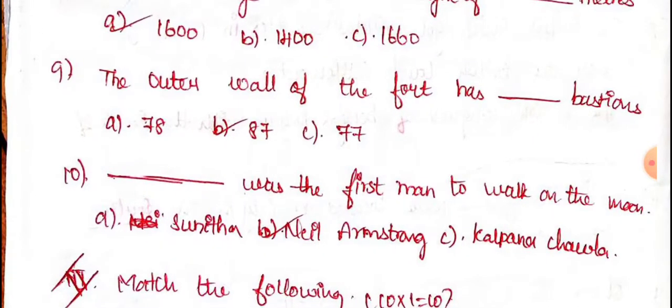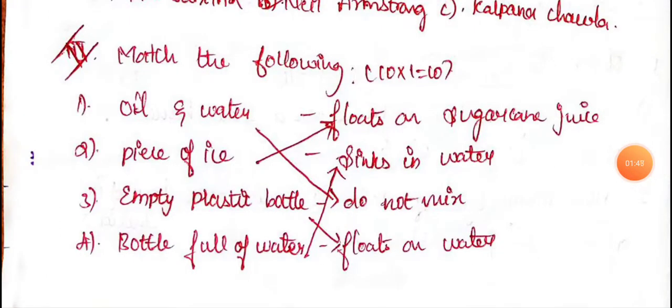The dash was the first man to walk on the moon. Who is that person? Neil Armstrong. Neil Armstrong was the first man to walk on the moon. The second Roman is match the following. Oil and water. Answer for that is do not mix. Oil and water do not mix.